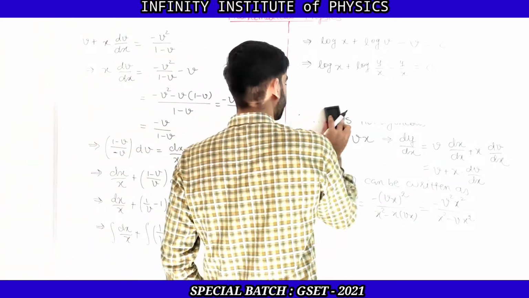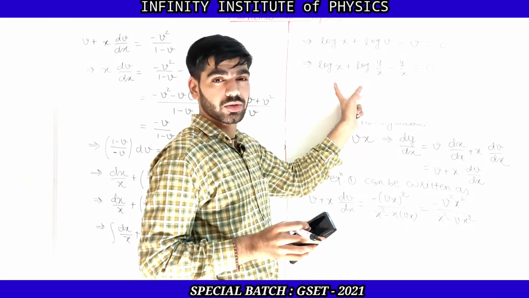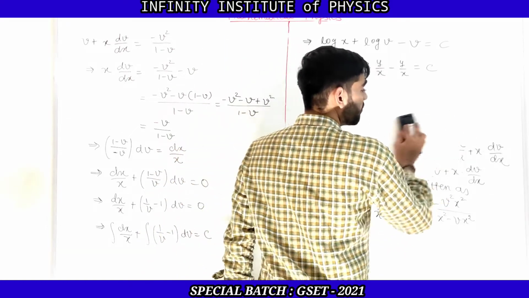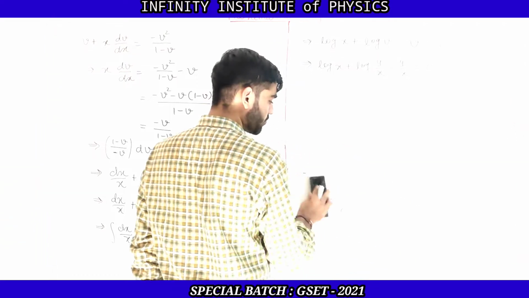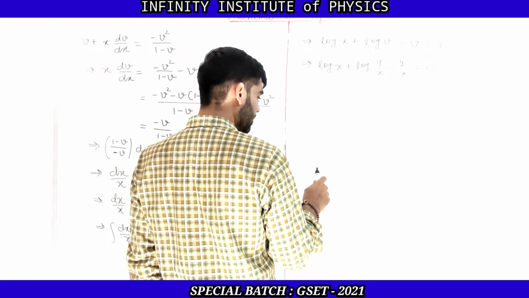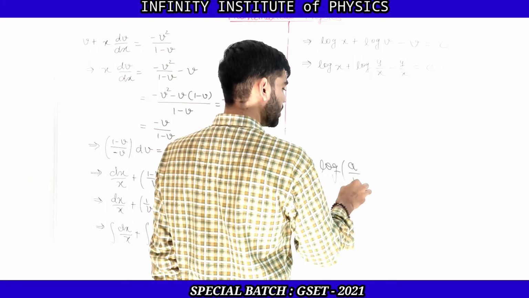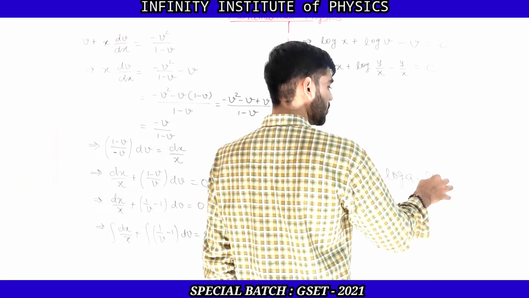But again, this is also the solution or the answer of the given differential equation, but we can simplify it further as well. So again we are going to use one property of logarithm. Whenever we have log a by b, then it can be written as log a minus log b.